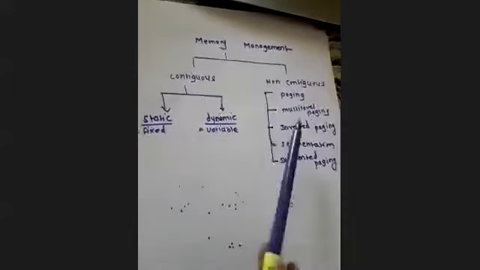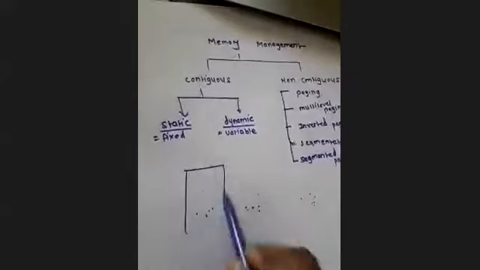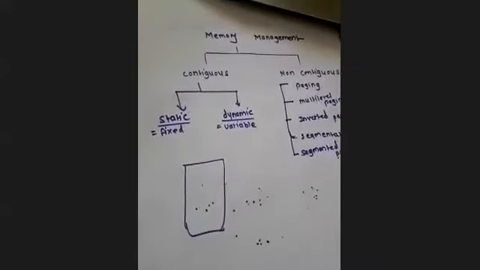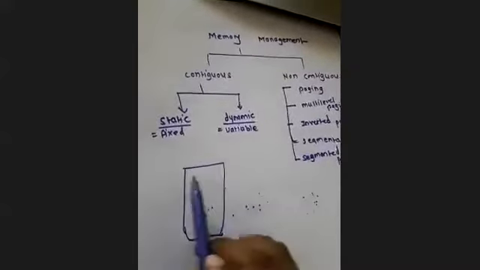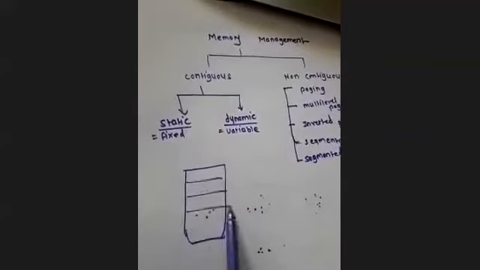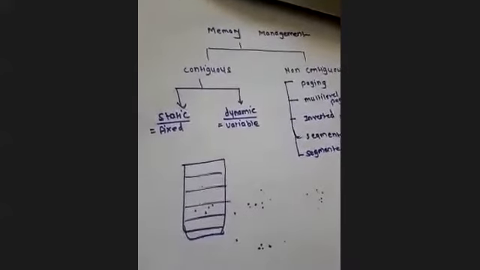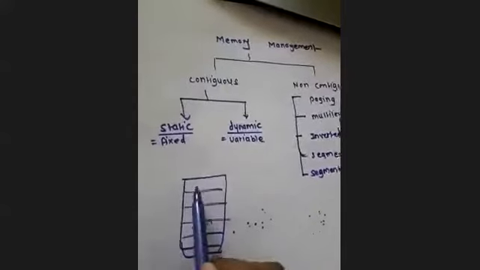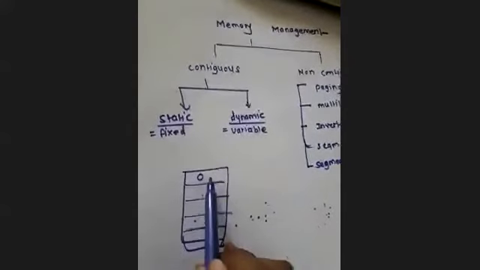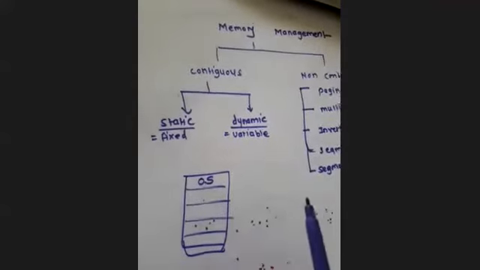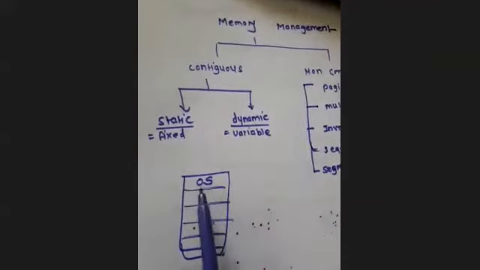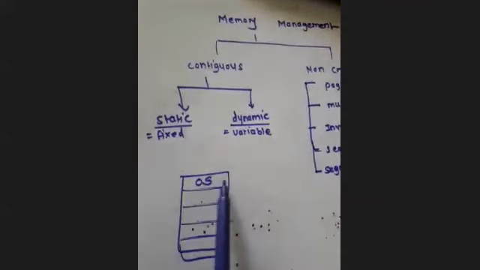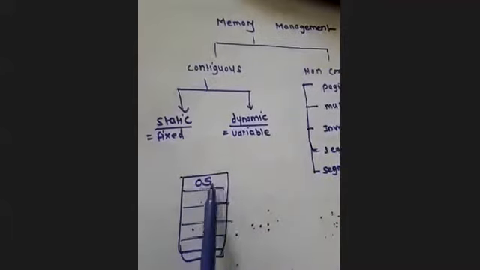Now what is the difference between contiguous and non-contiguous? Whatever memory you have, suppose this is the memory of your system, and I have divided it into some blocks. Whenever your system is configured, at that time some part of the memory will be allocated for your operating system.